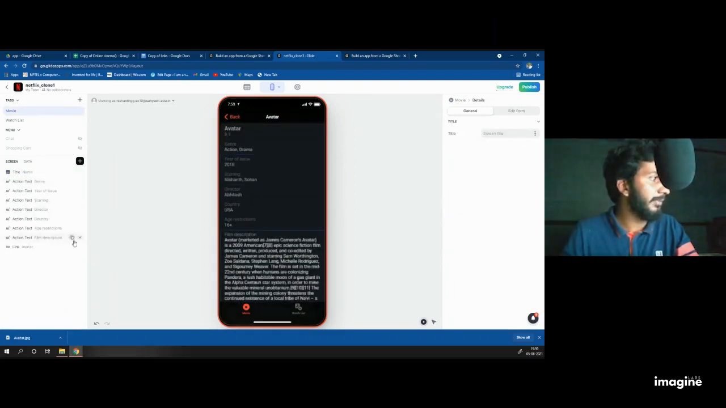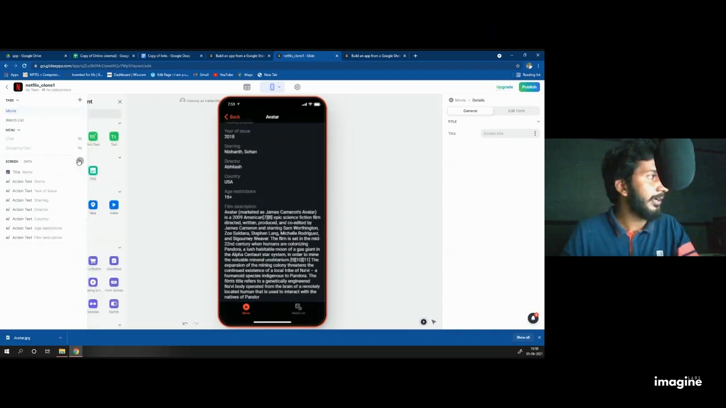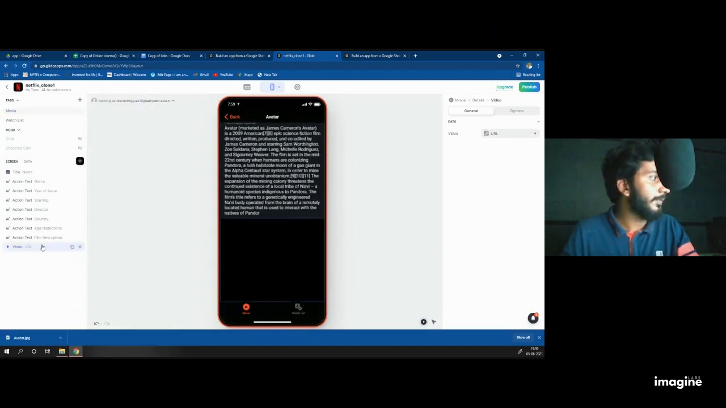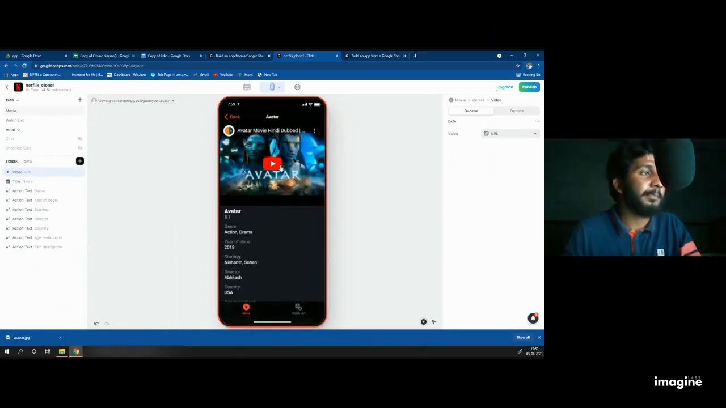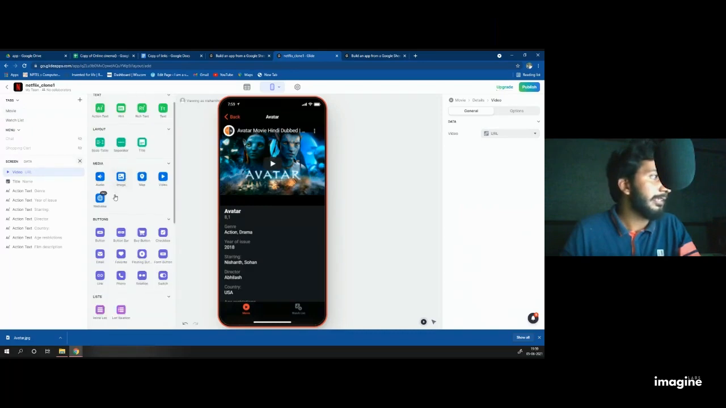I delete that one in the same manner, and I click on that, and I click on video, and I bring the video up. Here, look at it. Don't play the trailer, just play. Select the URL. Okay, in YouTube, you can directly play the video. Click the URL, don't change it to a trailer, and add a separator.